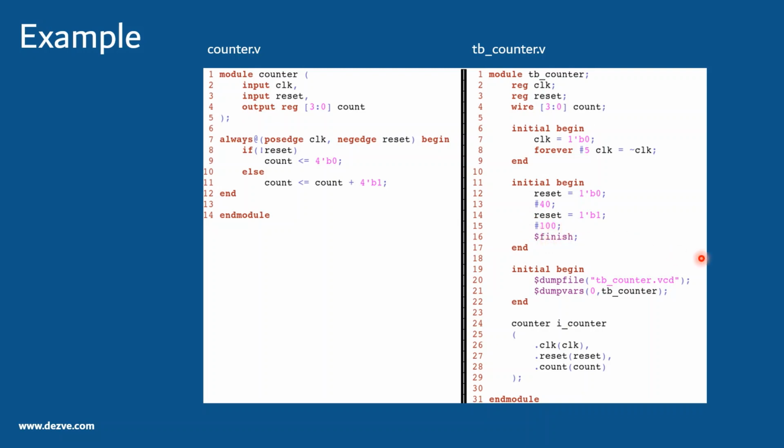Since we are using an open source tool, this particular part of the code, the initial begin at lines 19 to 22, enables the simulator to dump the signal transitions in VCD format. This VCD format will be used to analyze the waveforms. And this is the place where we have instantiated the counter logic. This is the design under test. We have passed the appropriate IOs based on the signals present in the testbench.